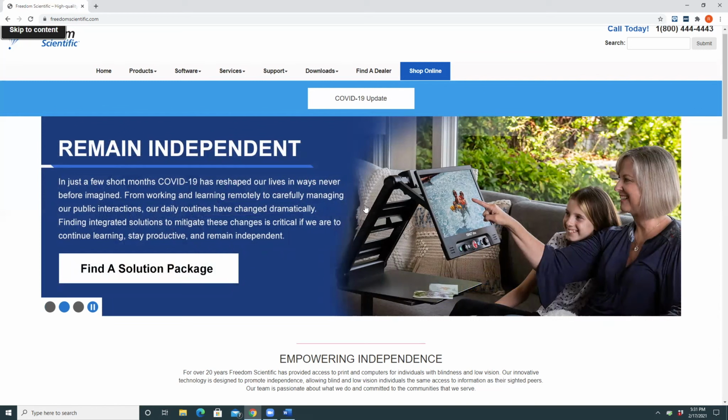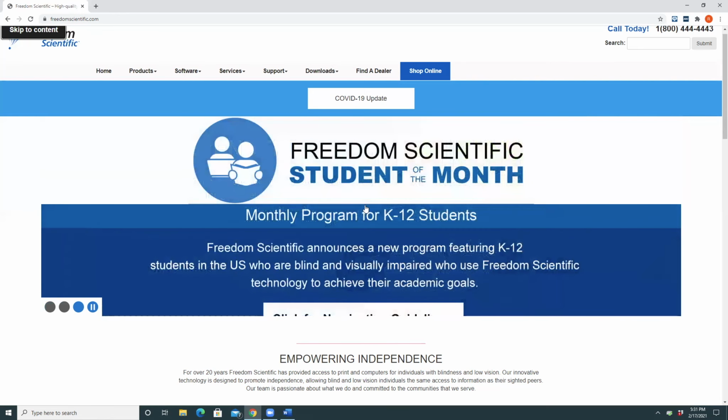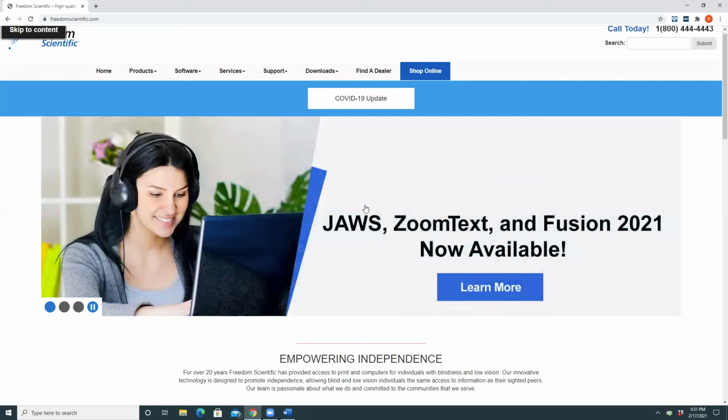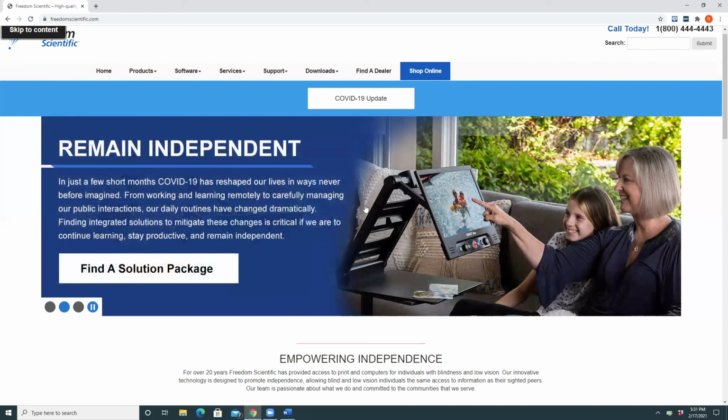So if we set up a speech and sound scheme or use one of the pre-built speech and sound schemes to do this, as you're reading through that document, JAWS could automatically tell you when the font changes from one size to another, or it might read the text that's bolded in a different voice or the underlined text in a different voice. It could do different things based on that scheme that is set up.